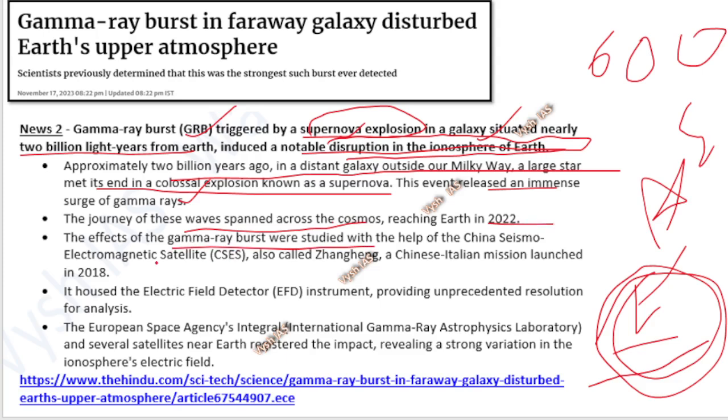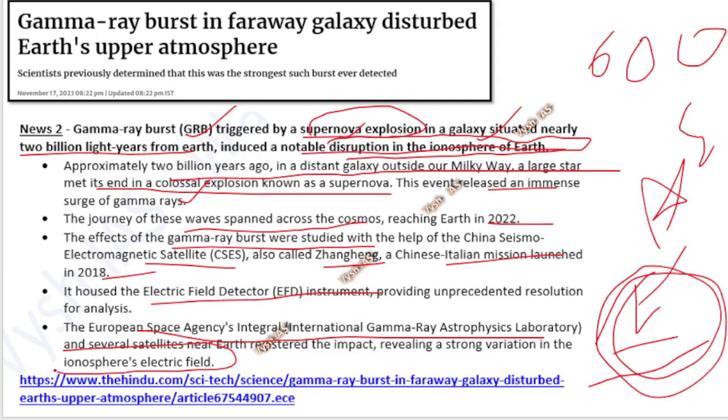by a Chinese satellite. Okay, the Chinese satellite is called Zhangheng, a Chinese-Italian mission which was launched in 2018. It has an instrument called EFD. So not important because it's not India's. And then they are analyzing. The European Space Agency also has a gamma ray laboratory. They also, with other satellites, revealed this, okay, that there is a variation in our ionosphere's electrical field.